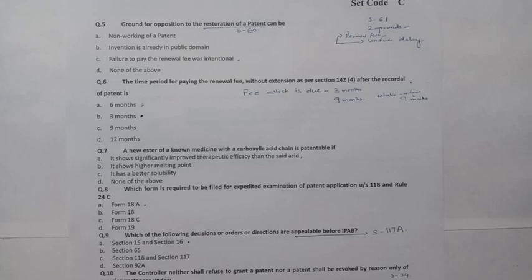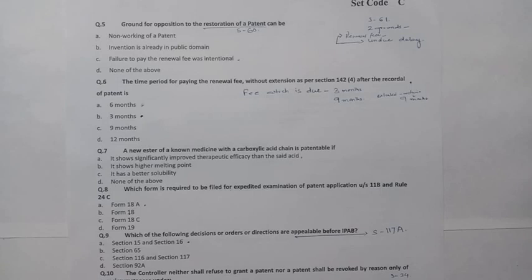Question number 6. The time period for paying the renewal fee without extension as per section 142(4) after the recordal of the patent is. Answer is B, 3 months. And with extension it will be 9 months.